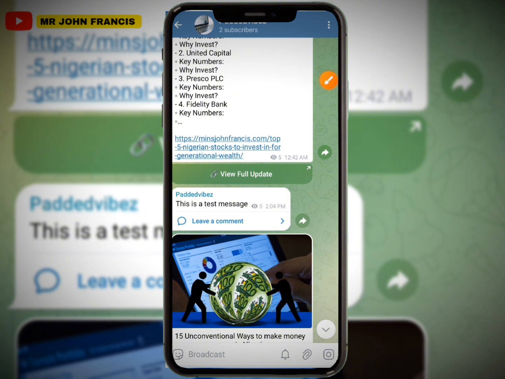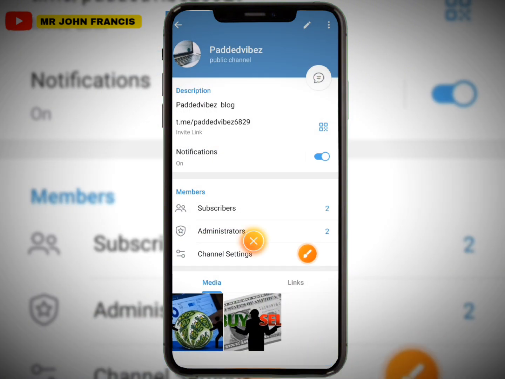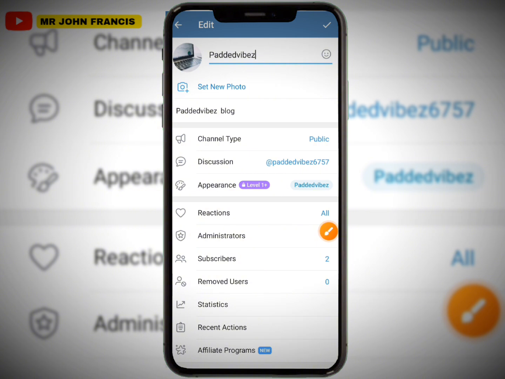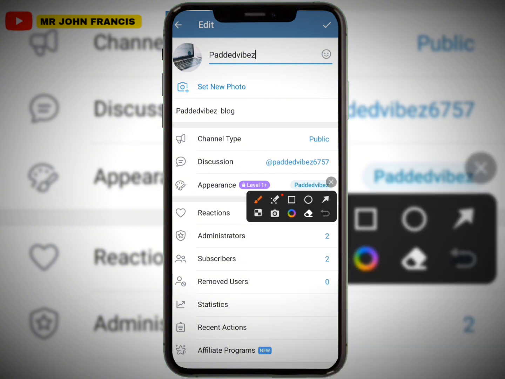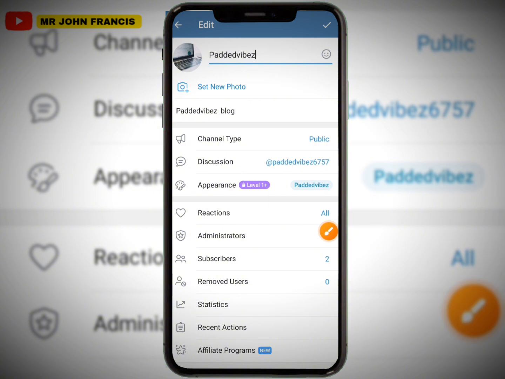If I click on it, you're going to see channel settings. If you click on channel settings, you can see right here the monetization feature is also here, which is the Telegram affiliate program. This is going to allow you to make money even without having any subscriber. But remember, when you create your Telegram channel, you have 1 subscriber, and that 1 subscriber is you, the boss of them all. So that is you.